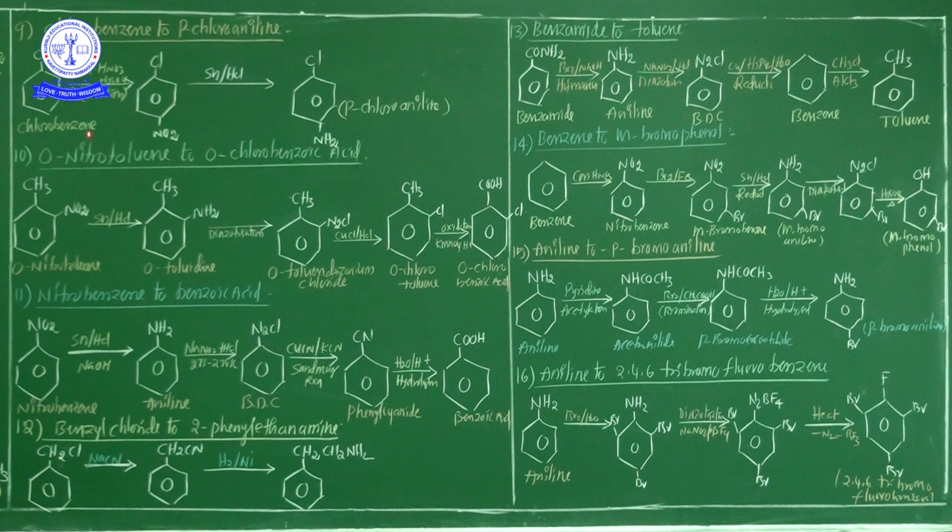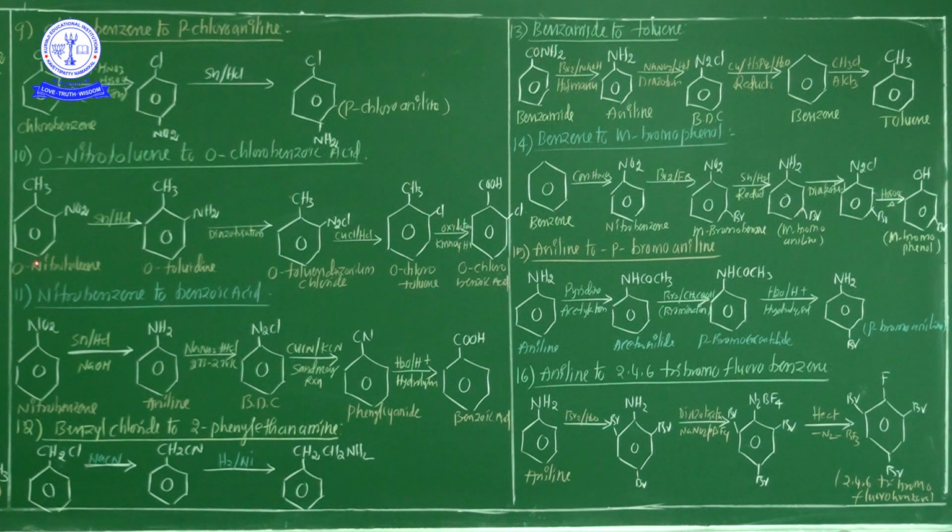And the 10th conversion: orthonitrotoluene converted into orthochlorobenzoic acid. Here nitrotoluene is converted into benzoic acid. In the ortho position chlorine is there.